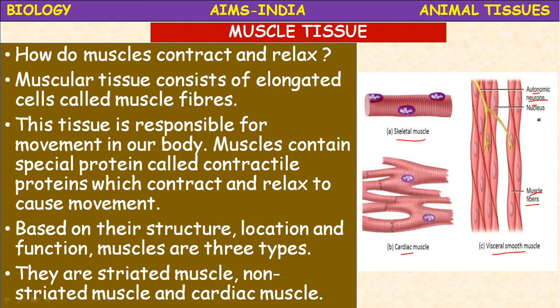Then involuntary muscles. Involuntary muscles means the muscles which function on their own from birth to death. Such muscles are called involuntary muscles. Those muscles are present in organs like the heart, lungs, intestine. They are involuntary muscles. Even in the eyes also, smooth muscles are present.